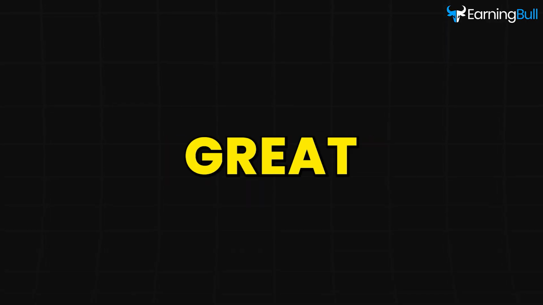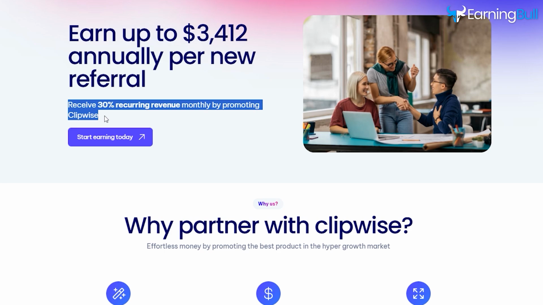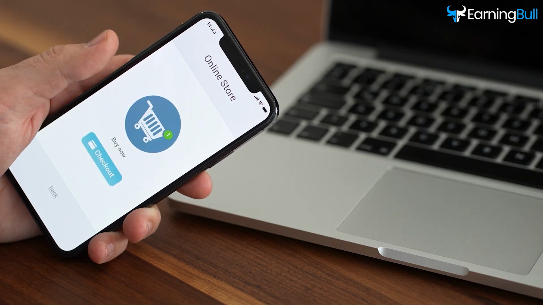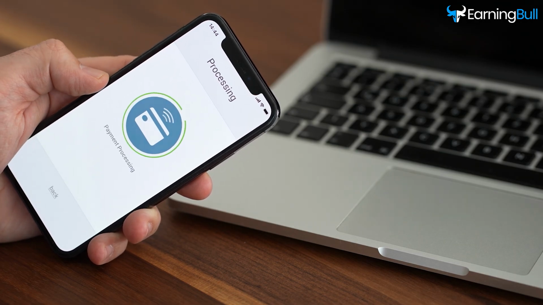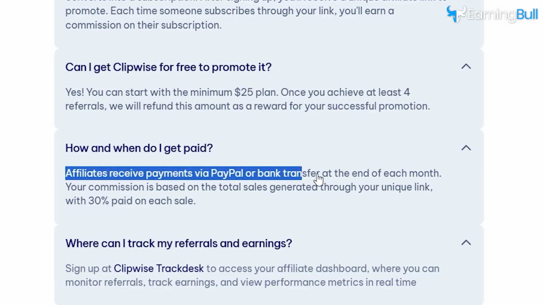Here's why it's great. You get 30% recurring commissions for every customer you bring in. That means if someone signs up through your link, you'll keep earning as long as they stay subscribed. You'll then receive payments via PayPal or bank transfer at the end of each month.